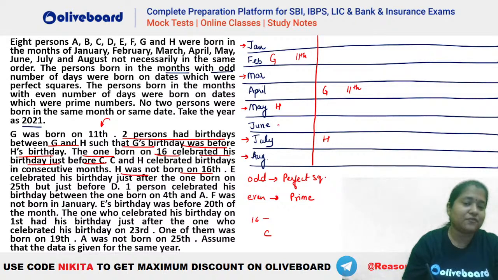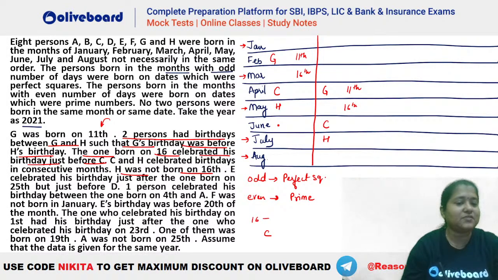So let's say if you take your C here, then just before C we will have 16th, which is not possible for H. That means here C should be this person and 16th should be this person. Similarly, in the second case also, you can see C will be here and your 16th will be here. No issues, both are fine. ठीक है, दोनों अभी तक valid है. उसके बाद देखो what is given here.